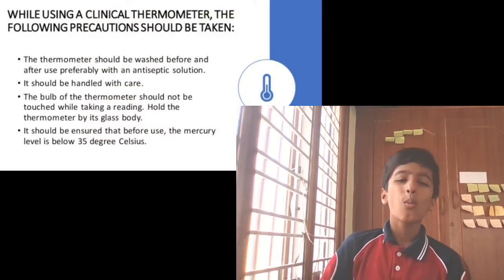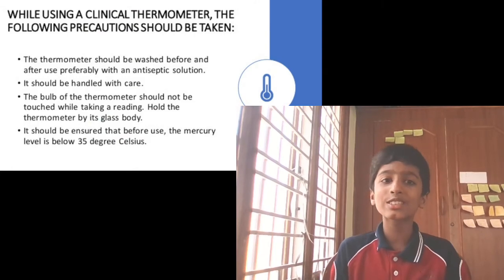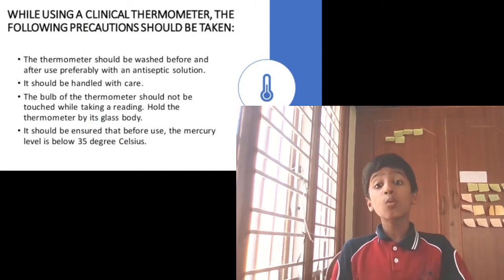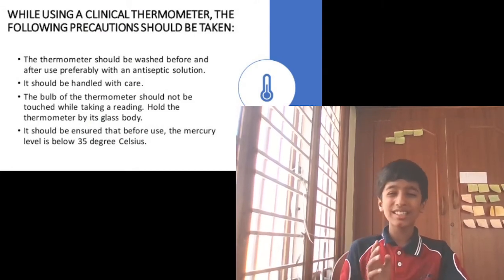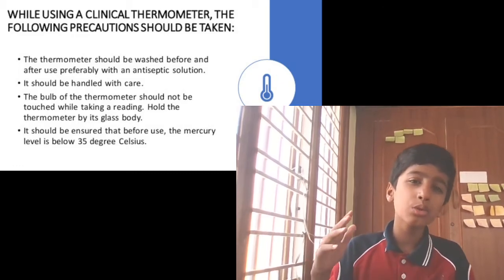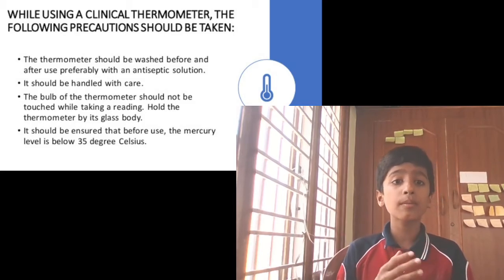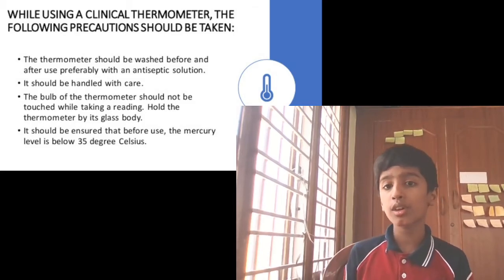Now moving on, while using a clinical thermometer, the following precautions should be taken. The thermometer should be washed before and after use, preferably with an antiseptic solution. You know, right?